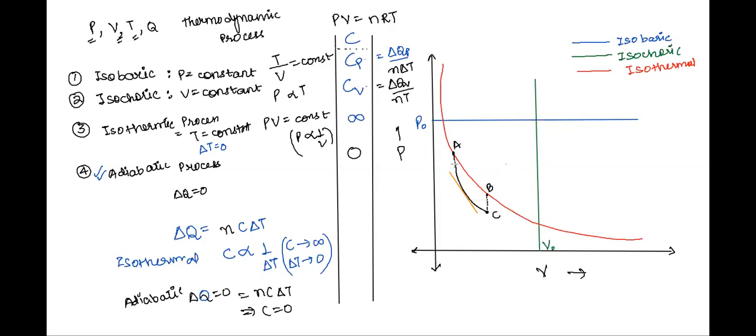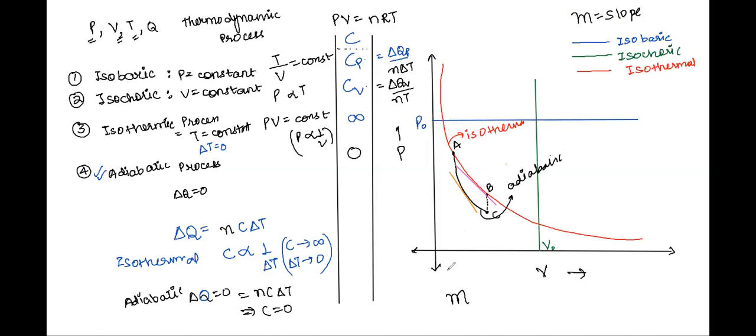So the same point, if I draw a tangent on both the curves, one was the isothermal curve, this one, and the one which I've drawn in black, this one, is an adiabatic curve. So what happens is, take this as a note, class, I'll represent the slope as maybe m, M is equal to slope.